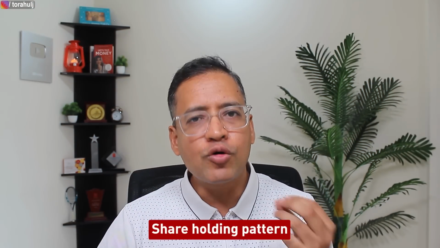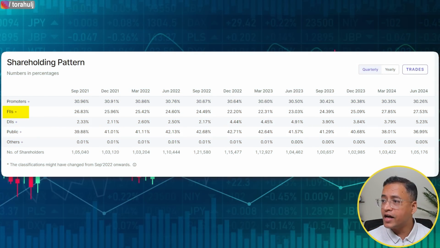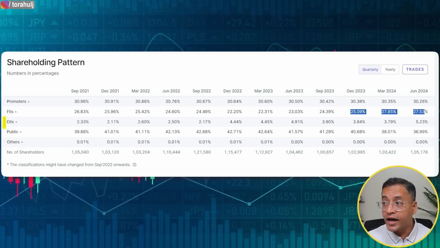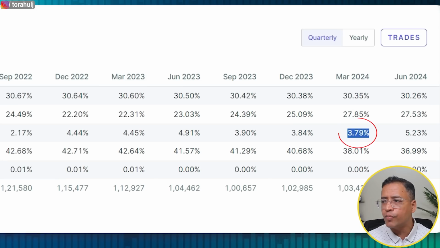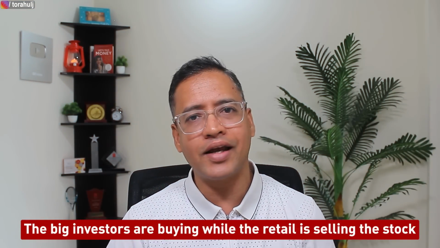Point number 4 is about the shareholding pattern. Very quickly, promoters have maintained their stake. FIIs have done a little bit of buying, from 25% to around 27%. DIIs have also done some buying, from around 3.8% to 5.23%, while the public has sold the stake from 38% to 36%. You can very quickly see that the big investors are buying while the retail is selling the stock.